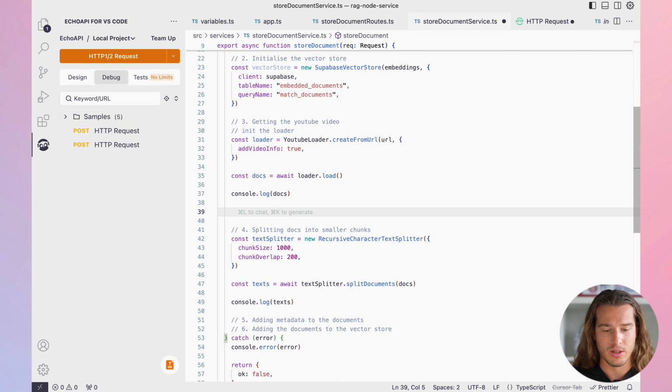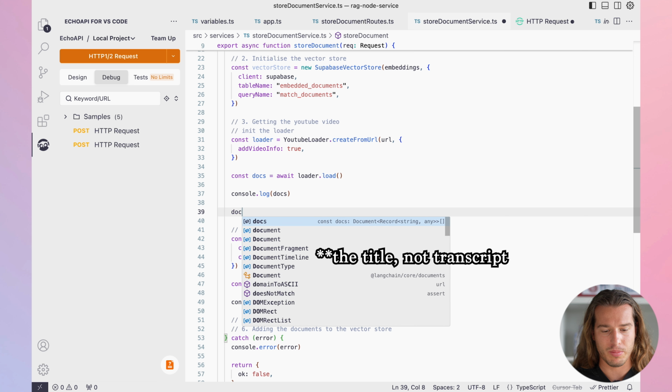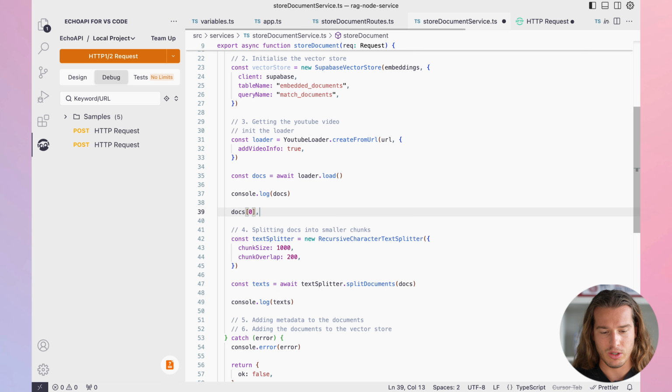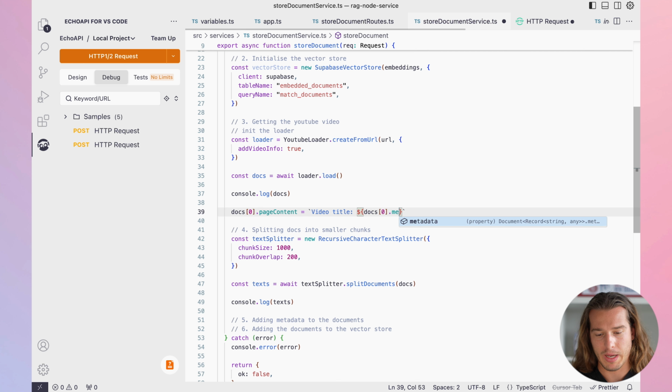So it's good to add it too, and we do it by calling docs[0].pageContent, and we set it to video title is docs[0].metadata.title, and then we set video content to docs[0].pageContent.